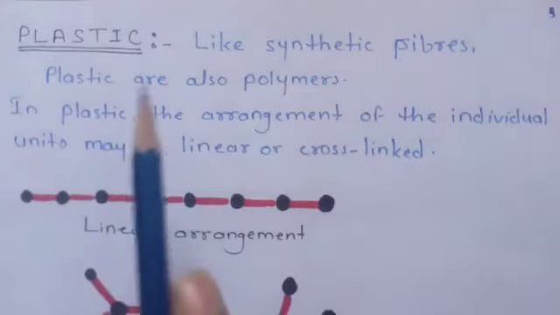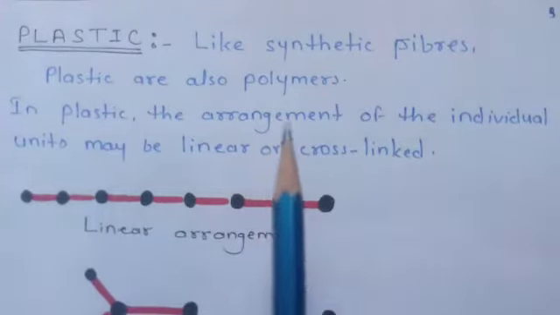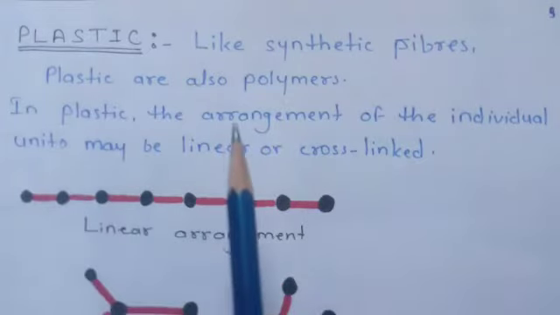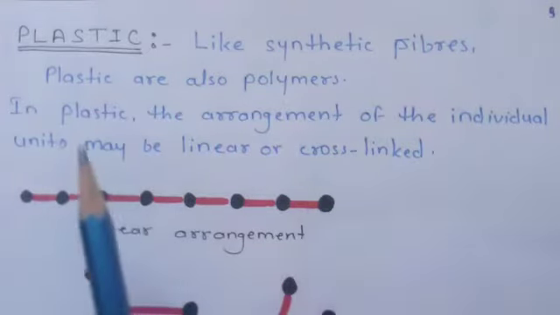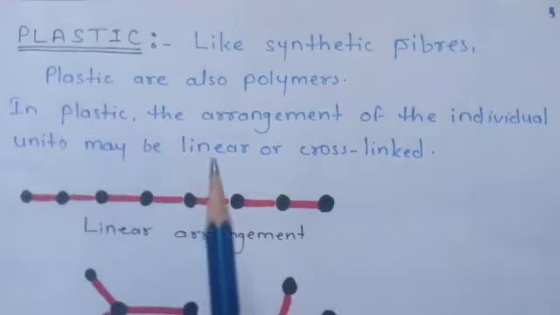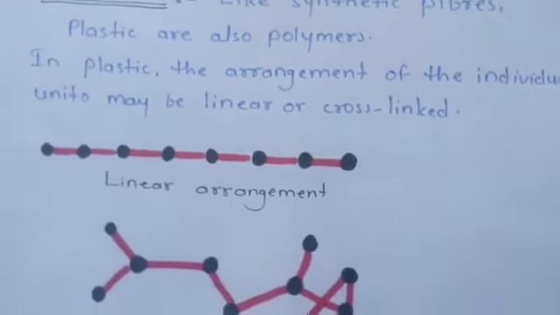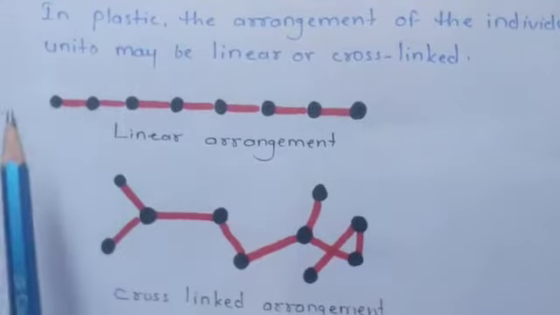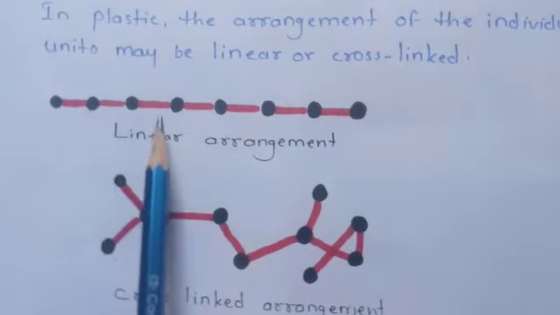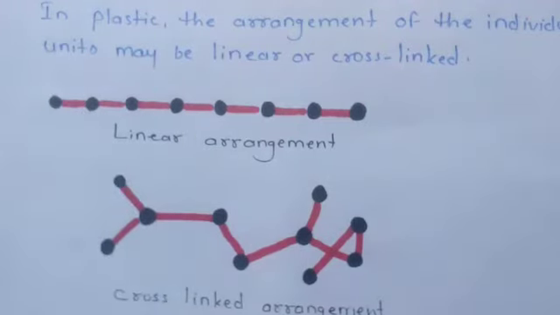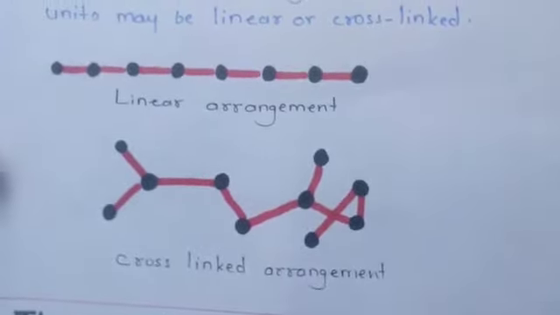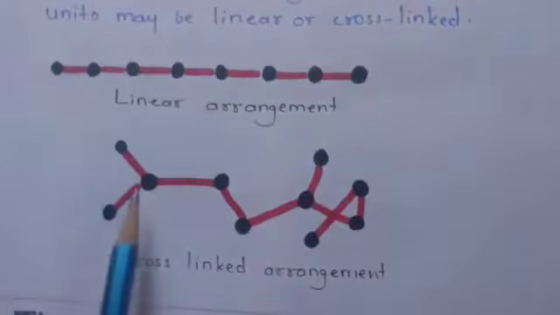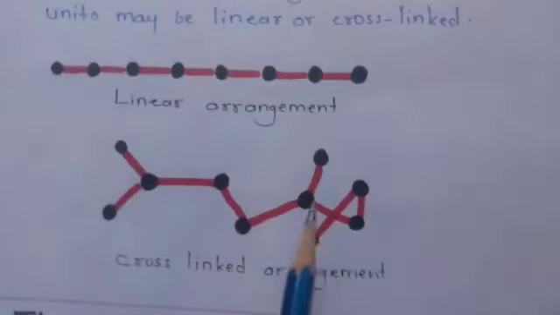Like synthetic fiber, plastics are also polymers. Remember polymer? In plastic, the arrangement of the individual units may be linear or cross-linked. As you can see in the diagram which I have drawn here, this is linear, means it is in a straight line. These are all the polymers which attach to each other and form a linear arrangement. And the second one is the cross-link arrangement. In the cross-link arrangement, they are arranged in a different pattern, not sequentially. That's why they are called a cross-linked arrangement.